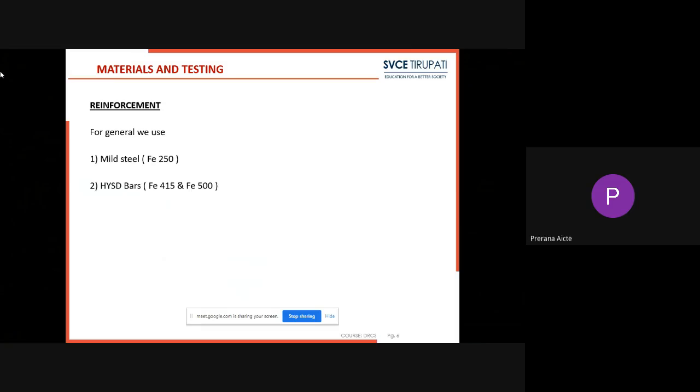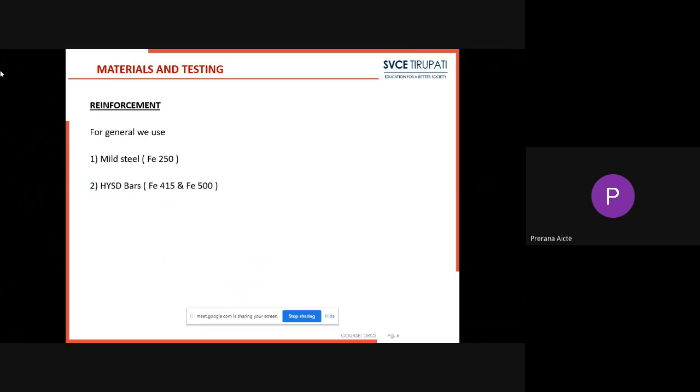Mild steel bars are plain bars. We will not find any ribs or lugs, or any twisting in mild bars. They look plain, so they are called mild steel bars. When coming to HYSD bars, we will see some ribs or lugs on the surface of the bar. These are also called twisted bars. For general construction work, we use Fe415 steel. For high strength works, we use Fe500. For works which are not so important, we will use mild steel bars.